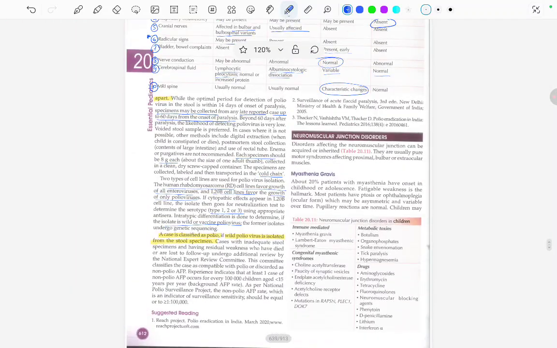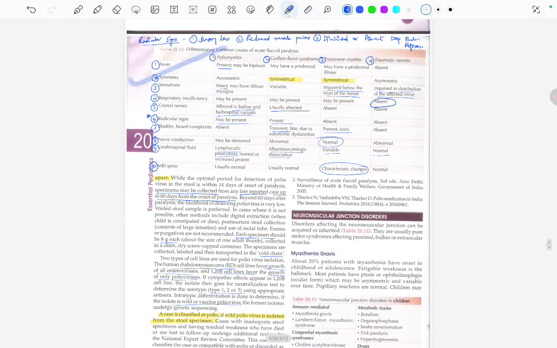This was all the important stuff that we need to know apart from this table. Thank you.